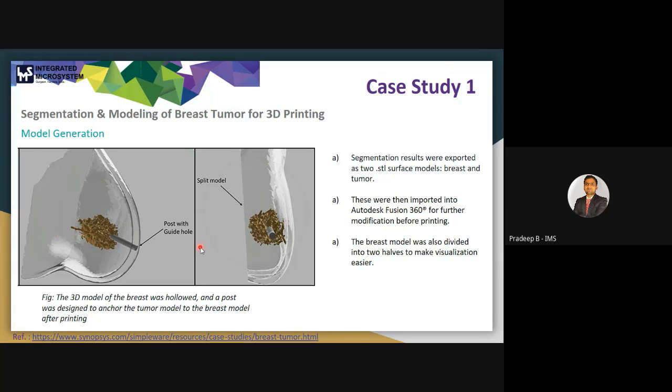You can see after the generation of the 3D model, they divided this breast model into two halves to make the visualization easier. And they also imported that soft model in Autodesk Fusion 360 for further modification before printing, like for the finishing and the post processing.